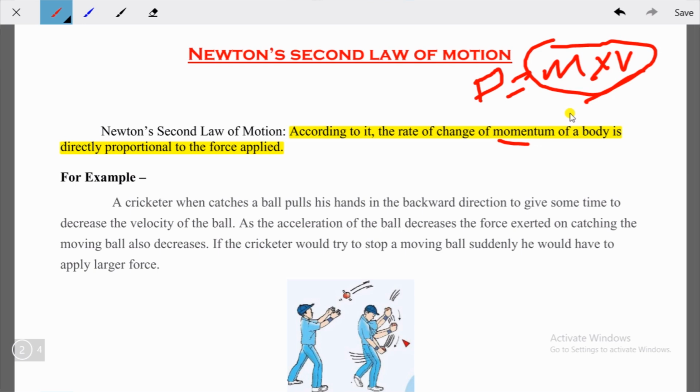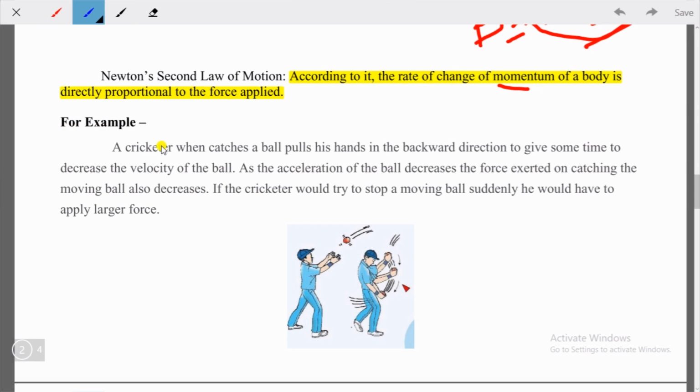If we understand it with an example, this will be best. Let's understand it. A cricketer, when catching a ball, pulls his hand in the backward direction to give some time to decrease the velocity of the ball. As the acceleration of the ball decreases, the force exerted on catching the moving ball also decreases. If the cricketer tried to stop a moving ball suddenly, he would have to apply a larger force.